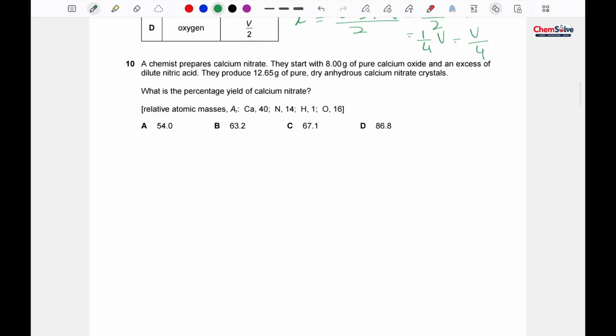Okay, again we have to do calculation. A chemist prepared calcium nitrate. Okay, they start with 8 gram of pure calcium oxide and an excess of dilute nitric acid. They produce 12.65 gram of pure dry anhydrous calcium nitrate crystals. What is the percentage yield of the calcium nitrate? Okay, so we have done these questions already in our mole series. If you didn't know it, then you can watch that series and you will get an idea about these types of questions very well. The first thing that we should keep in mind is that